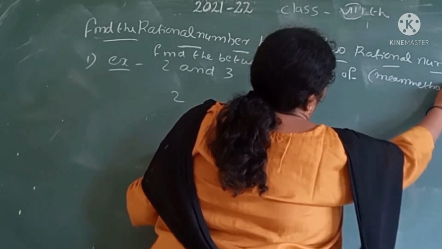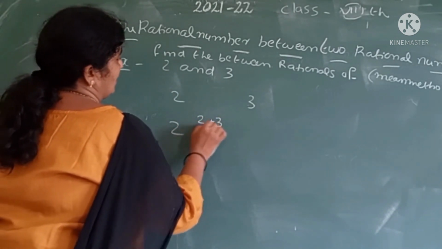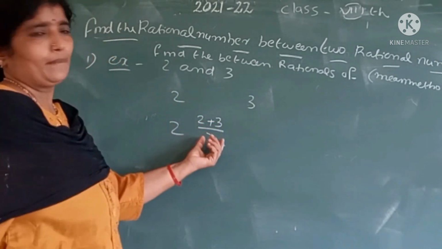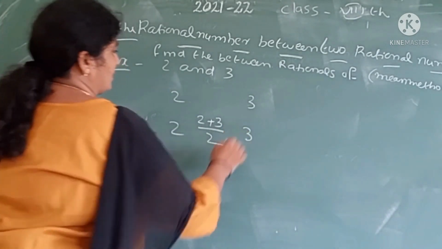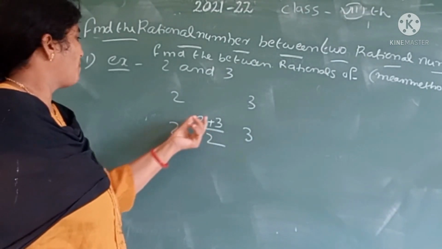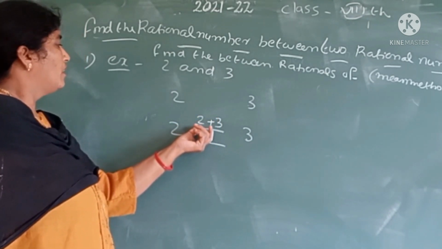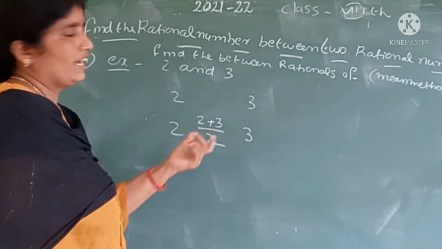This method is called the mean method. Now we take (2 + 3)/2. This is the mean of 2 and 3, the arithmetic mean. Arithmetic mean means the sum of two numbers divided by 2. This is the arithmetic mean of 2 and 3.